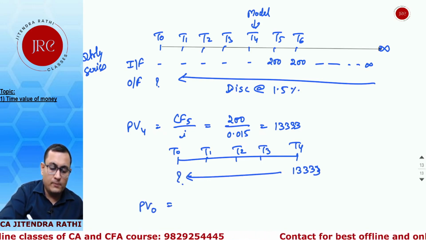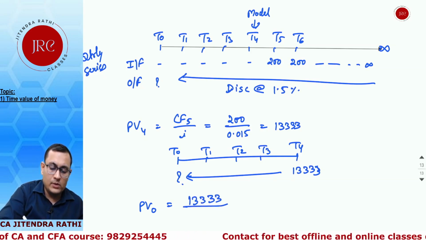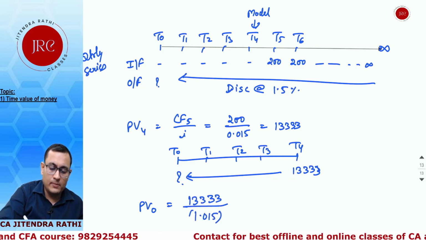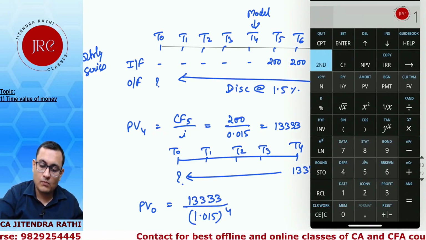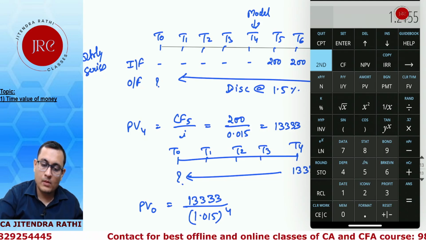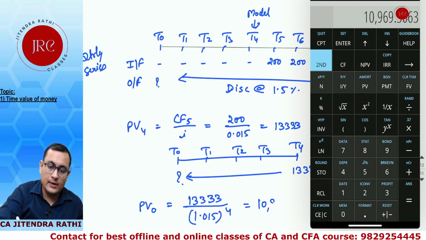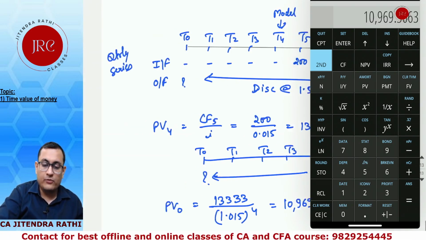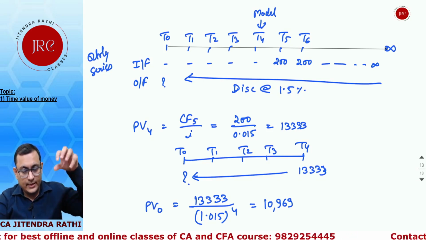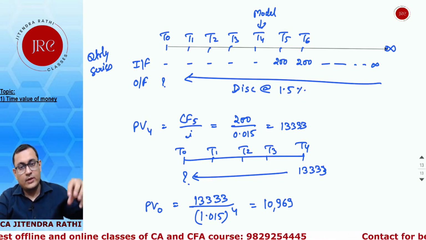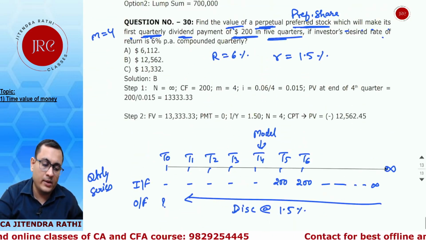So PV0, the present value of all dividends at T0, will be equal to 13,333 divided by 1.015 to the power 4, which is equal to 10,969. So if the present value of all dividends relatively equals 10,969 at T0, how much are we ready to pay, the maximum amount we are ready to pay?